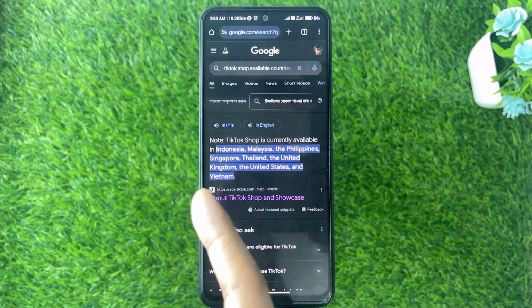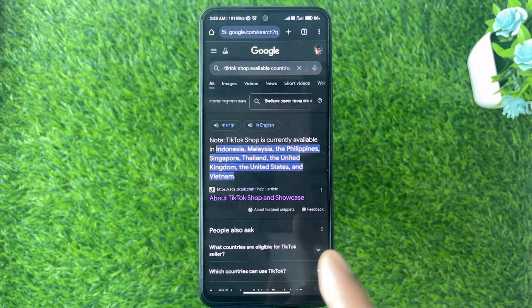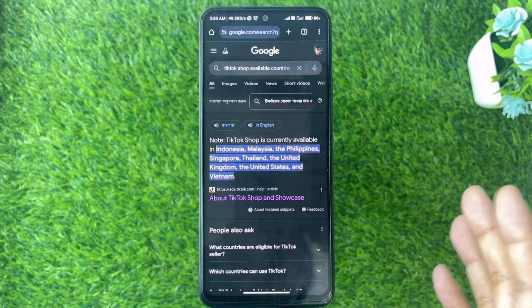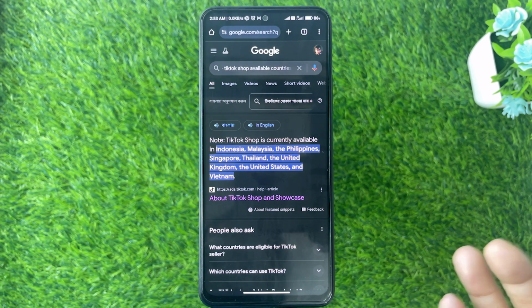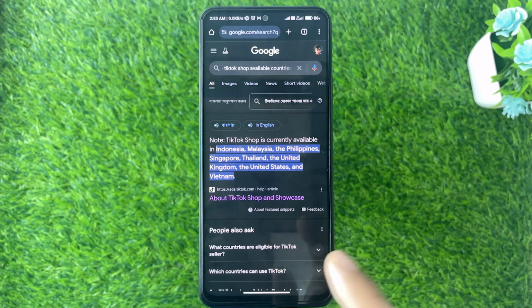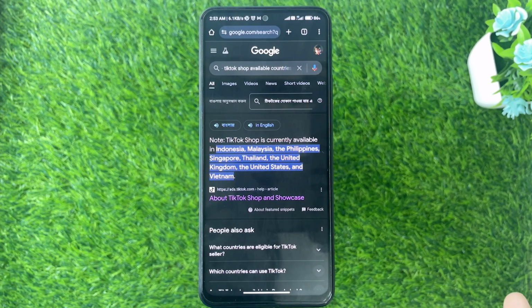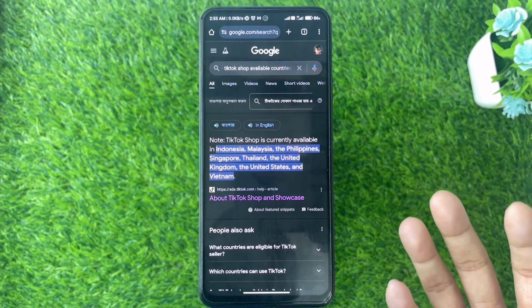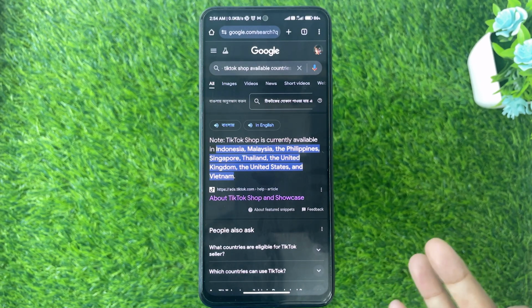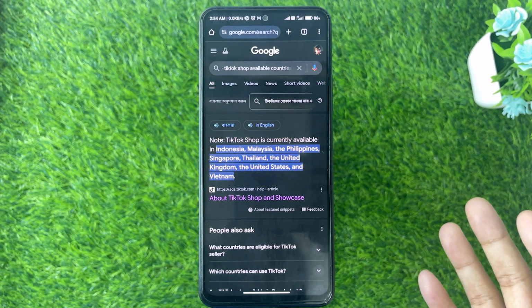You can see it says that TikTok Shop is currently available in Indonesia, Malaysia, Philippines, Singapore, Thailand, UK, USA, and Vietnam. So only these countries are eligible for TikTok Shop. If you are not in these countries, you cannot use or access TikTok Shop. This is the ultimate truth and you need to acknowledge it.